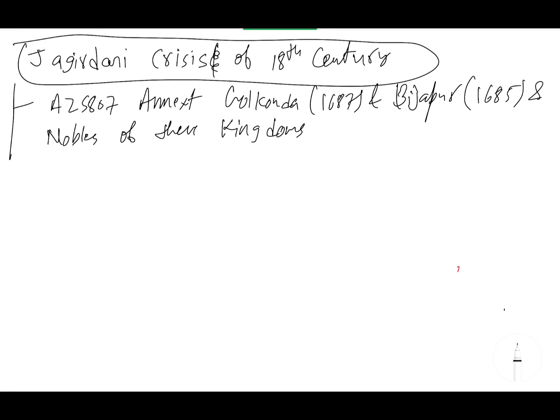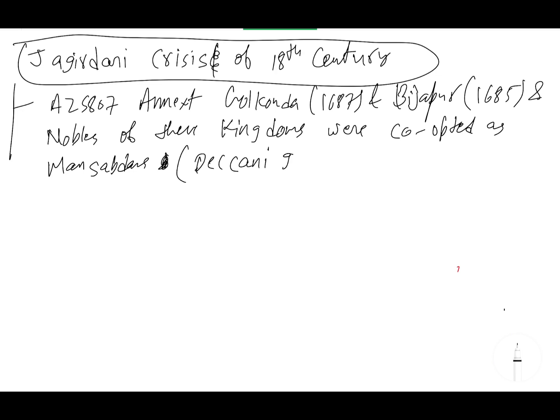So the nobles of these kingdoms were co-opted as mansabdars, and this came to be known as the Deccani group. I simply write it in brackets. So these are the Deccani groups.